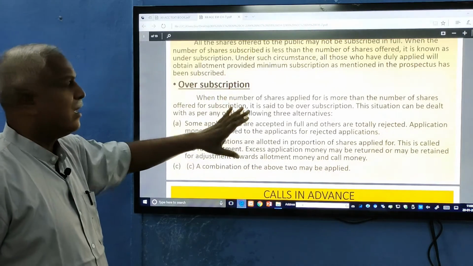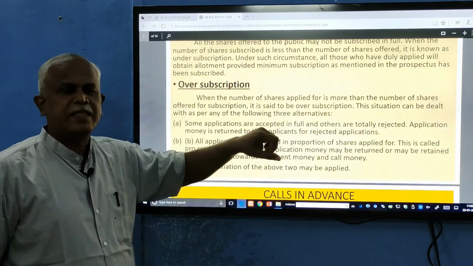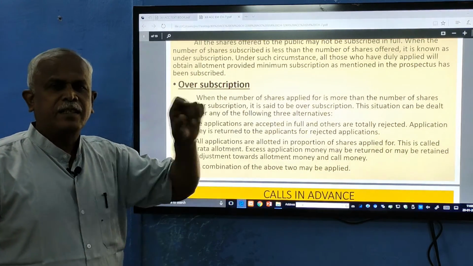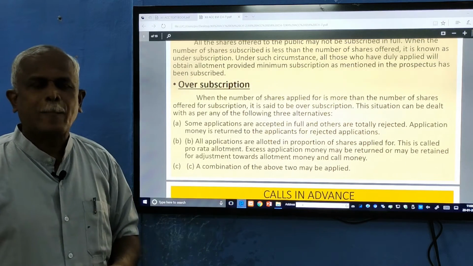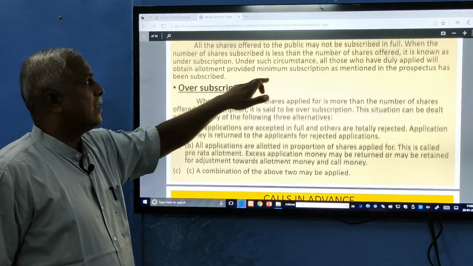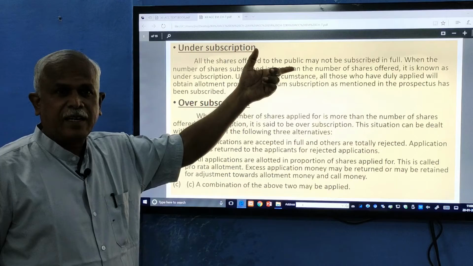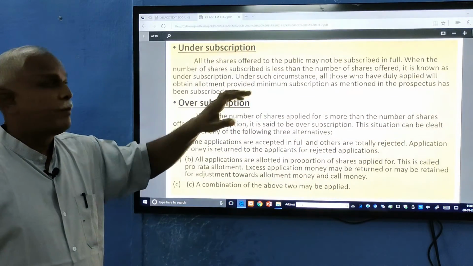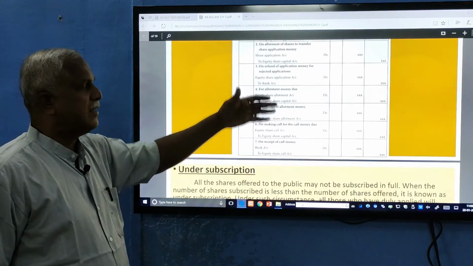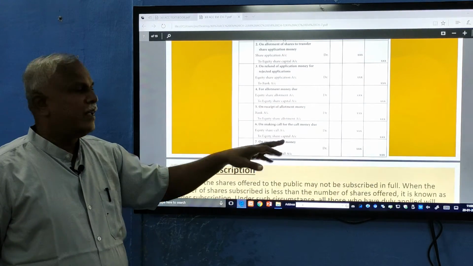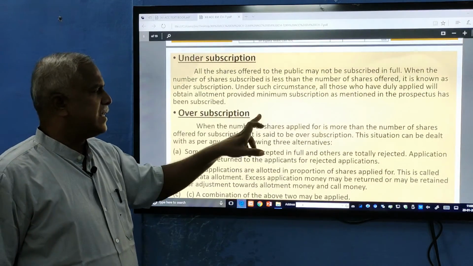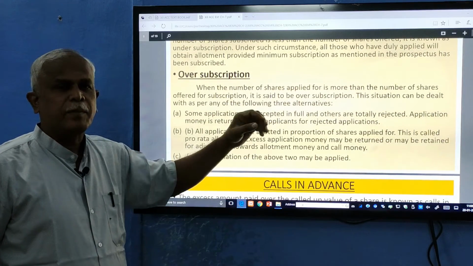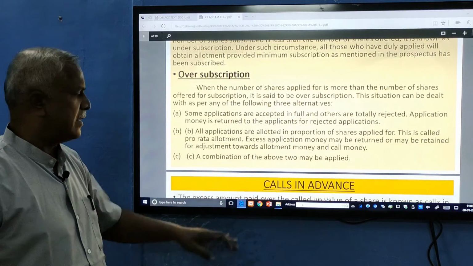These are the ways in which oversubscription is dealt with, for which a number of illustrations are given in your book, showing how under subscription and over subscription are recorded, because the journal entries remain the same. There will be a little change in case of oversubscription, because excess money is being adjusted.